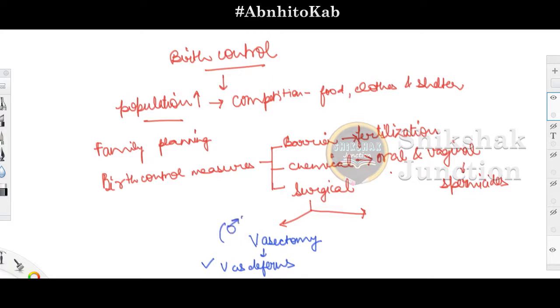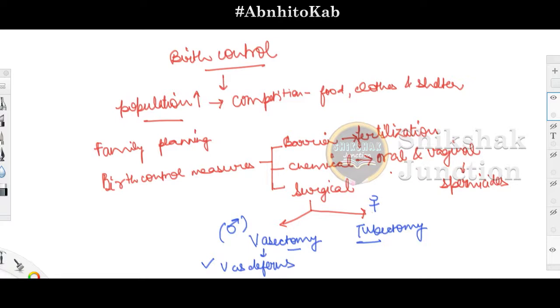What happens in the case of females? A similar process, but here it is known as tubectomy. Why? Because a small portion of the fallopian tube is tied and the ends are ligated, which in turn prevents the ovum from reaching into the system. That is why it is termed tubectomy. The fundamental is the same, the naming is different on the basis of the part that has been removed or ligated. This is about the surgical method.